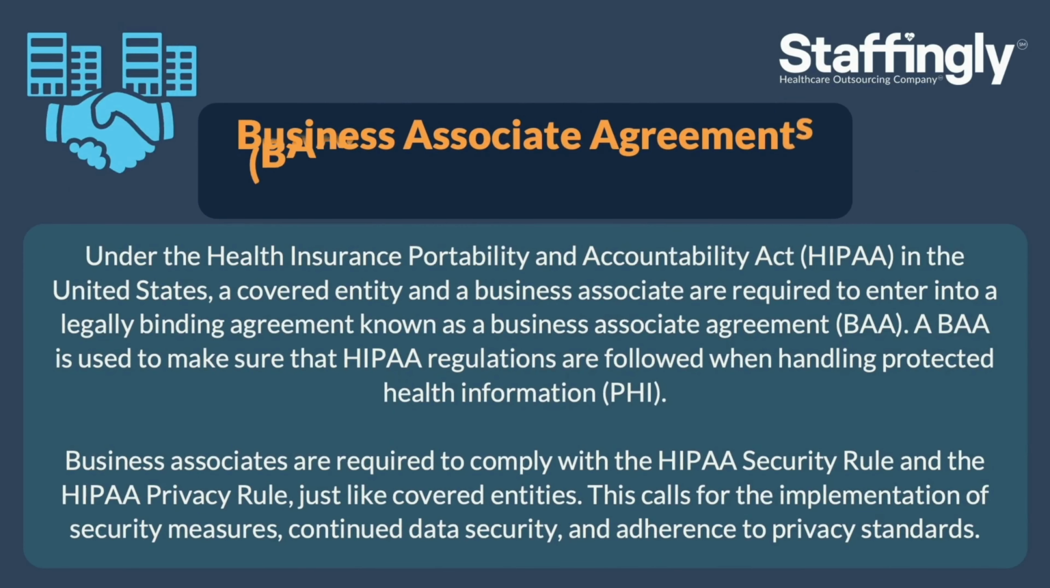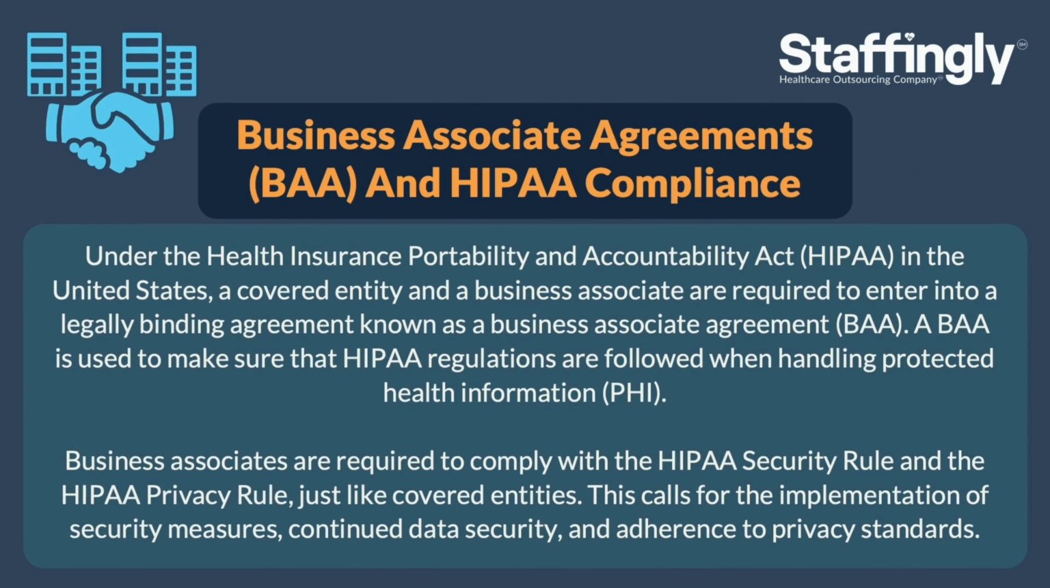Business Associate Agreements, BAA, and HIPAA compliance. Under the Health Insurance Portability and Accountability Act, HIPAA, in the United States, a covered entity and a business associate are required to enter into a legally binding agreement known as a Business Associate Agreement, BAA. A BAA is used to make sure that HIPAA regulations are followed when handling protected health information, PHI. Business associates are required to comply with the HIPAA security rule and the HIPAA privacy rule, just like covered entities. This calls for the implementation of security measures, continued data security, and adherence to privacy standards.